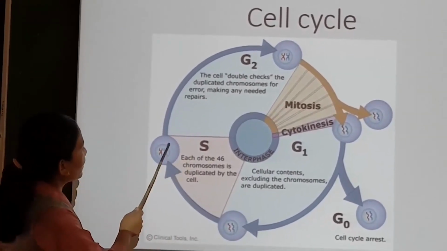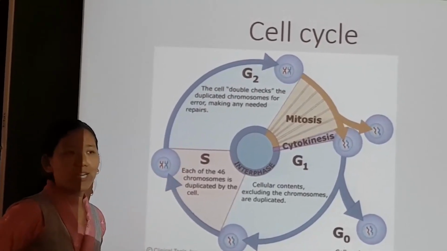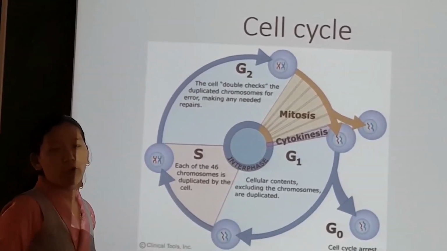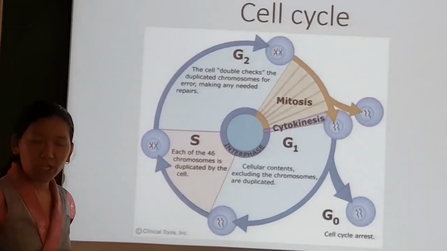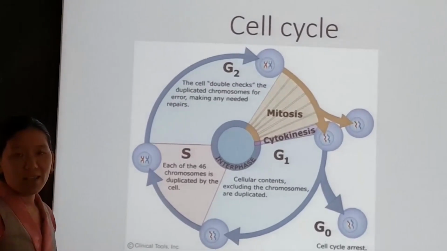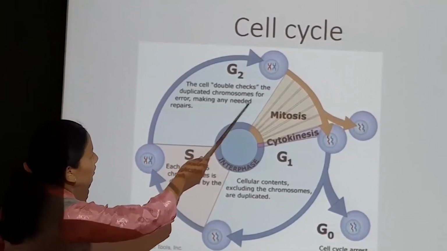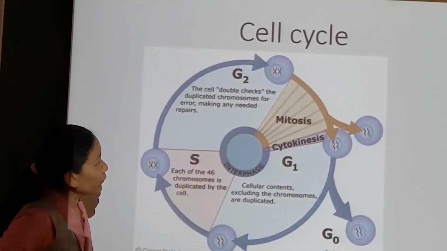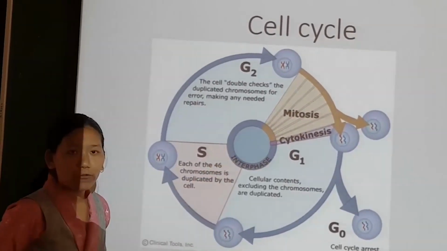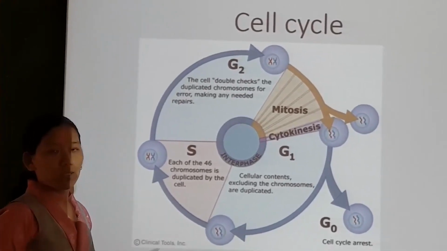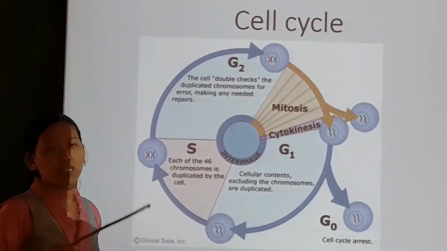Right. Now the next stage is G2 phase, where they check whether the DNA synthesis has occurred properly or not, and look for errors. If there is any error, they will correct it, and then they synthesize again the protein and the 3 types of RNA, and also other cell organelles. So this is the interphase stage, and after interphase, the cell enters into the M phase or mitotic phase, and as discussed, this mitotic phase occurs through a sequential order, that is prophase, metaphase, anaphase, and telophase.